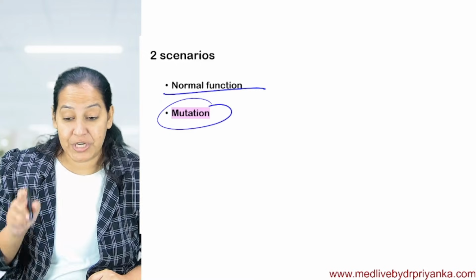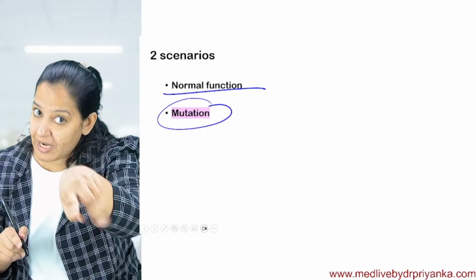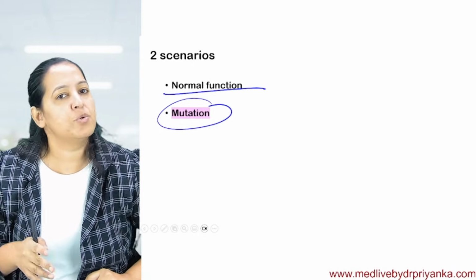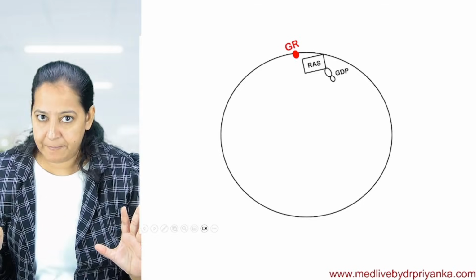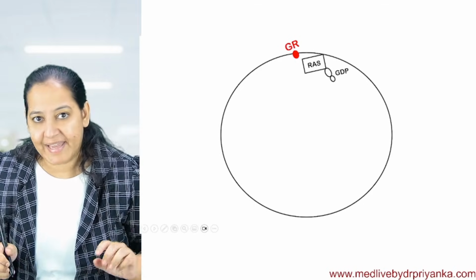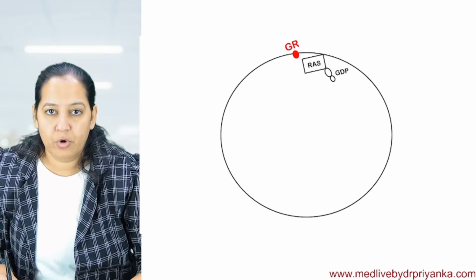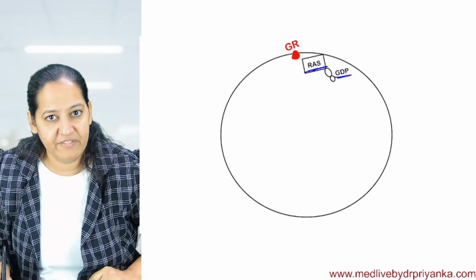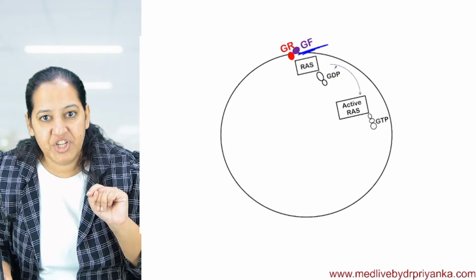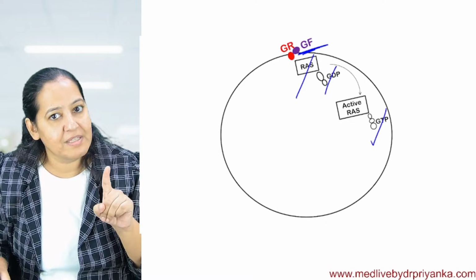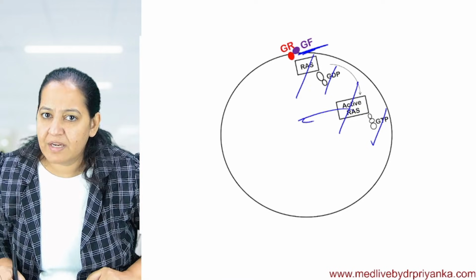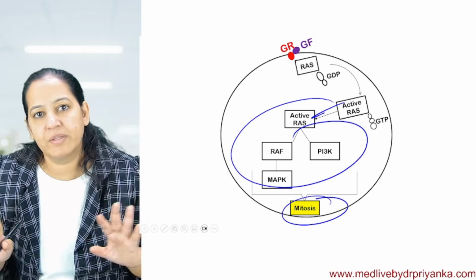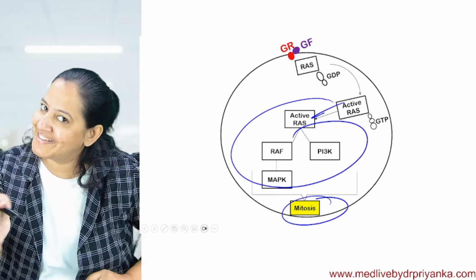But what happens in mutation? Now, people, you are going to tell me the difference. I will tell you the series again, and you tell me at which diagram you find the difference. So again, the same story I'm starting. This is a cancer cell. You can see this is the growth receptor. Just below, on the under surface, inactive RAS is present, bound with GDP. As soon as the growth factor comes, GDP is replaced by GTP and inactive RAS is converted to active RAS. Till now it's the same. Active RAS comes into the cytoplasm via multiple pathways, driving mitosis. Till now there is no difference. It's the same as normal.